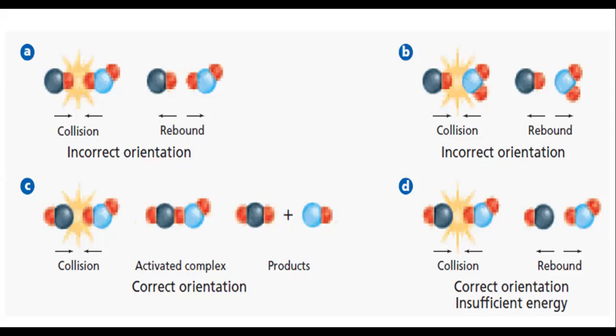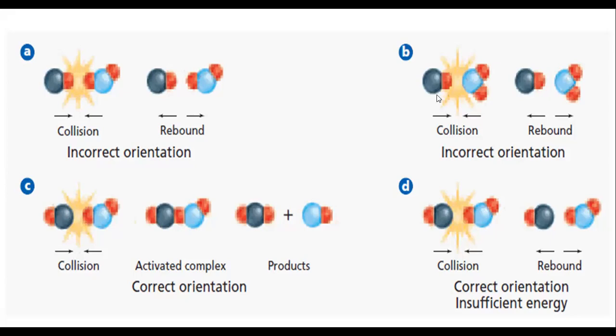So what is happening over here? The orientation is correct. You cannot deny the orientation because this is the same orientation as in the case of the C. But what is missing over here? The energy is insufficient. So if the orientation is correct, but the energy is insufficient to convert the reactant to the product, then this reaction will also not happen. That means they are not the effective collisions.